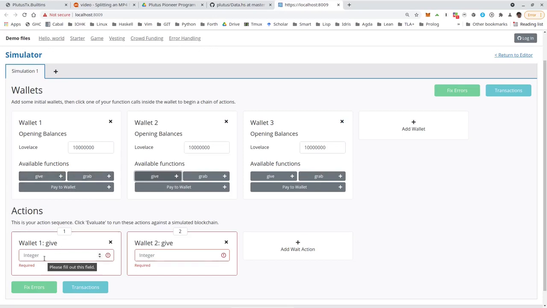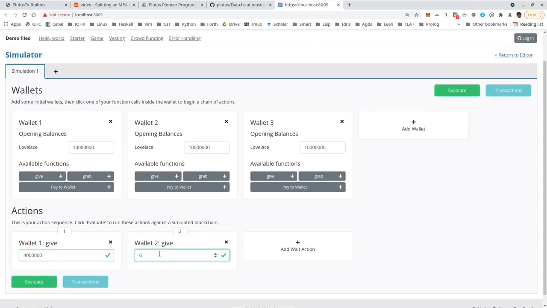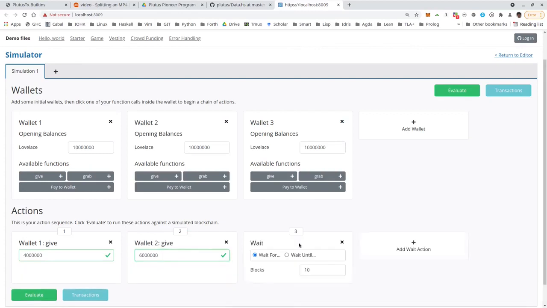So I must specify how much. So let's say wallet 1 gives 4 ADA, 4 million Lovelace, and wallet 2, 6 ADA. Okay, then let's wait 1 block to give those a chance to be incorporated into the simulated blockchain.